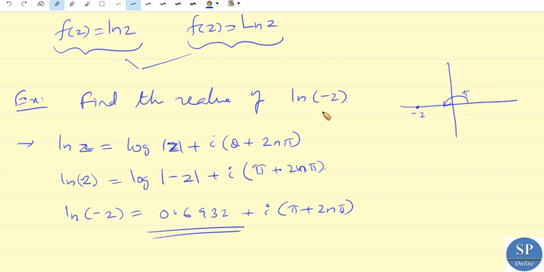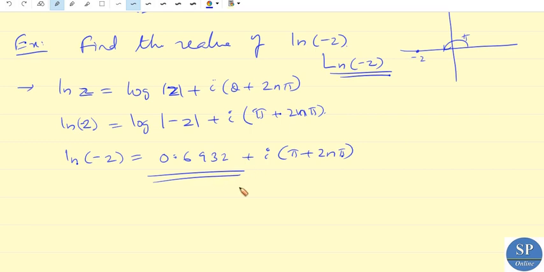Now what about the principal value of ln minus 2? If we need to find this, we can change the question as: find the value of ln minus 2 and the principal value of ln minus 2. Now we are using the principal argument. Principal argument means theta lies between minus pi to pi.